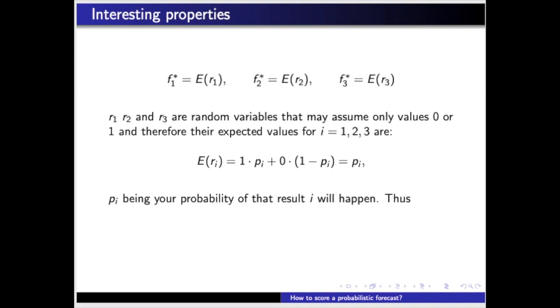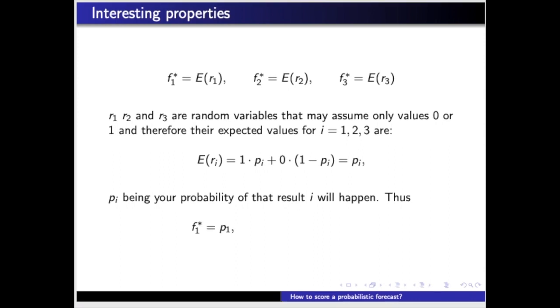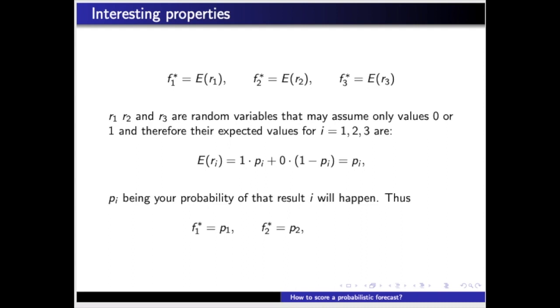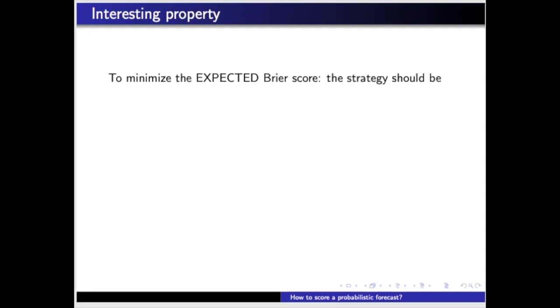In conclusion, we see that f1 star must be equal to p1, f2 star to p2, and f3 star to p3. Therefore, we showed that if you want to minimize the expected Brier score you receive from a probabilistic forecast we'll publish about a football match, your best strategy is to announce as your forecast the probabilities of each outcome you really believe in.